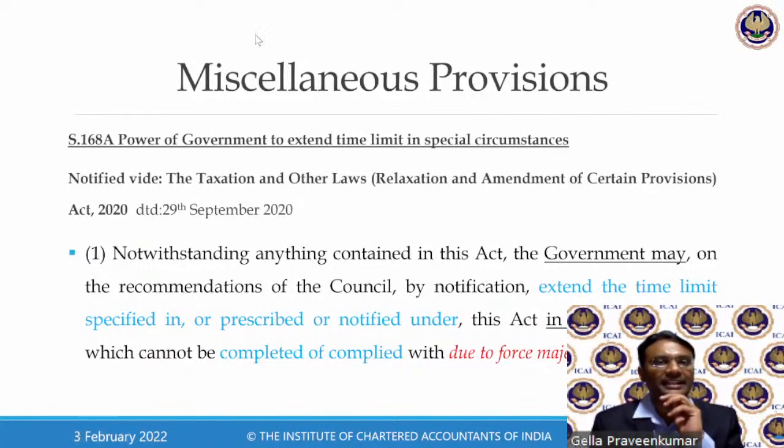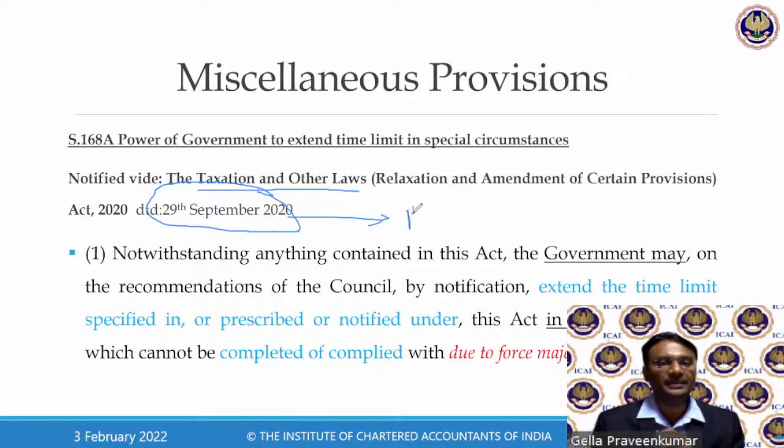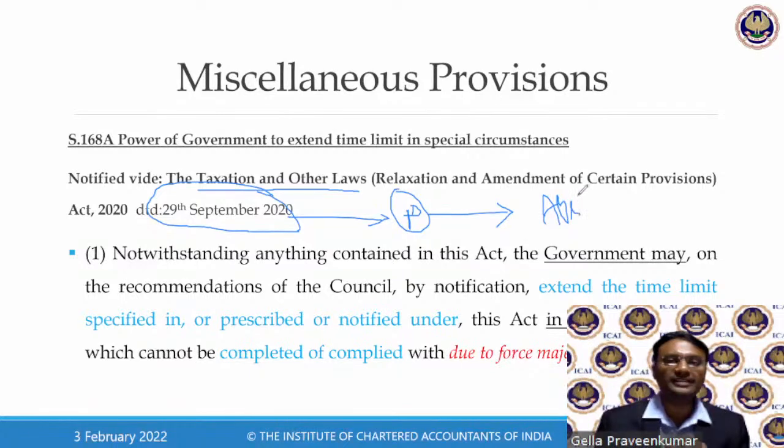There was this act called Taxation and Other Laws, which was notified on 29 September 2020 by the President. However, in April 2020 itself, the government has invoked the provisions of this provision.